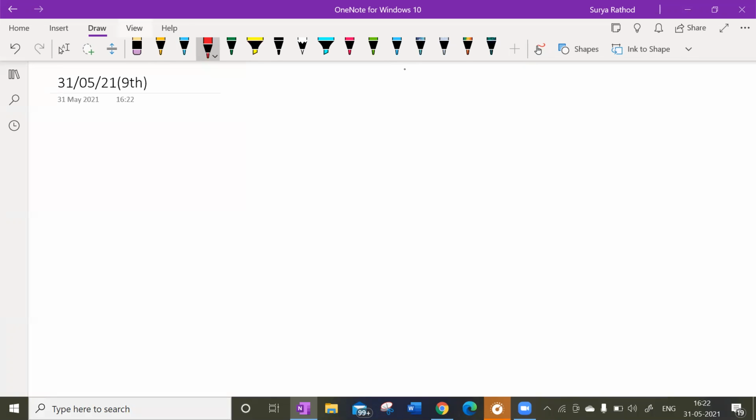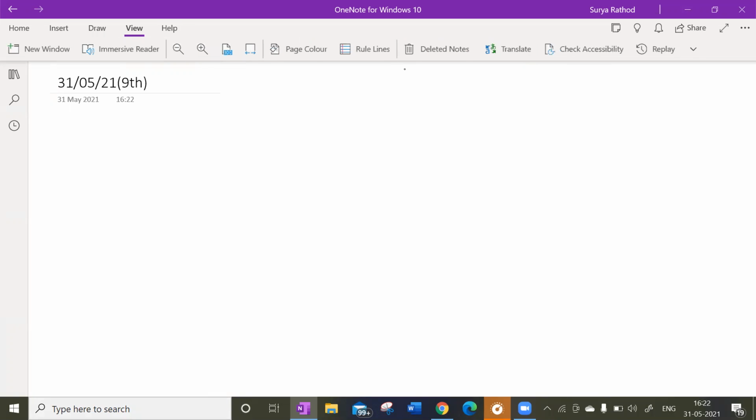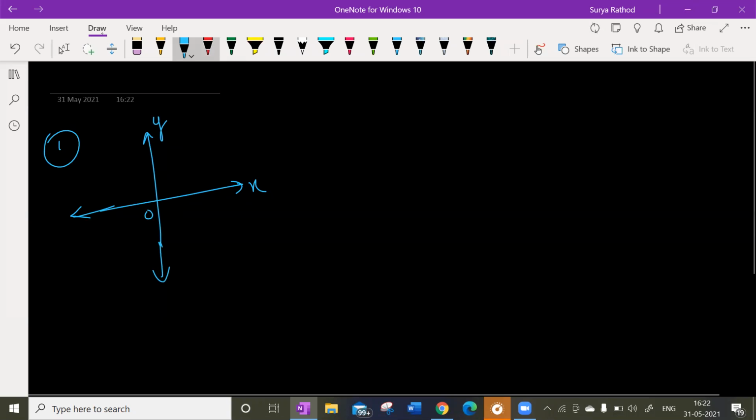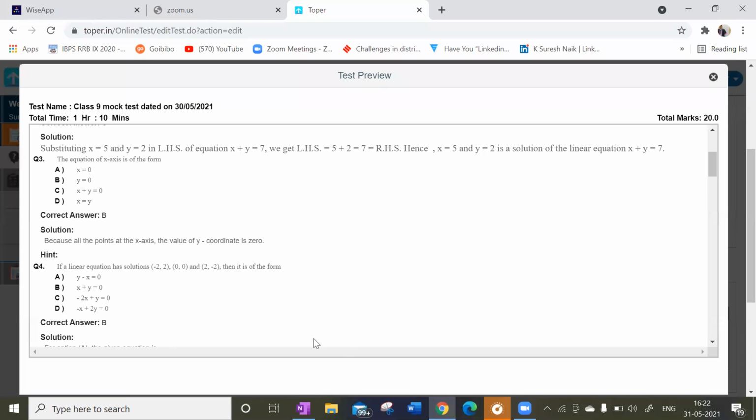Look at this here. Let me change this into black. See here. This is my coordinate plane. This is my x-axis. This is my y-axis. This is my 0. So what I'm asking is, on the x-axis, this entire red colour is the x-axis. On the x-axis, what is going to be the y value? 0. That is what he is asking us to find. So option B is correct.